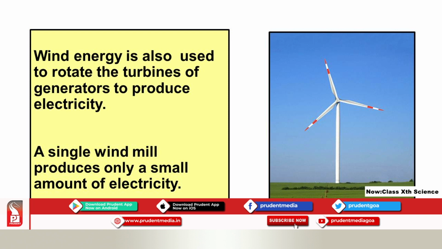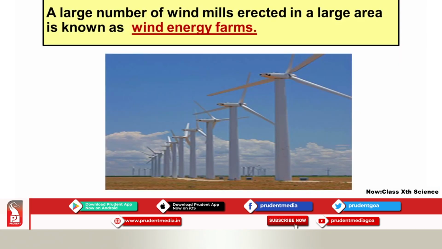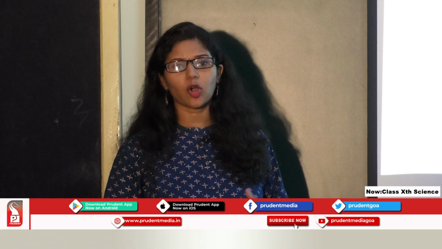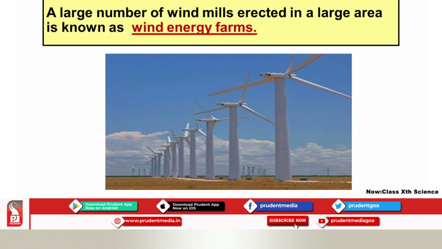A single windmill produces only a small amount of electricity. A large number of windmills erected in a large area is known as a wind energy farm. So one single windmill cannot provide us with a lot of electrical energy. Wind energy farms are set up so that a large amount of energy will be generated.